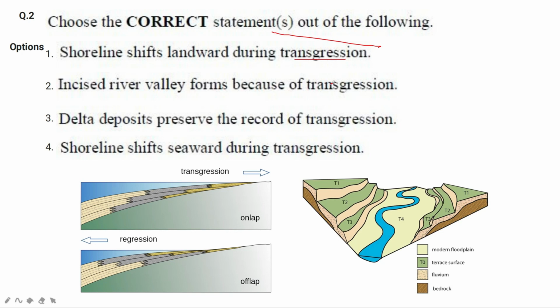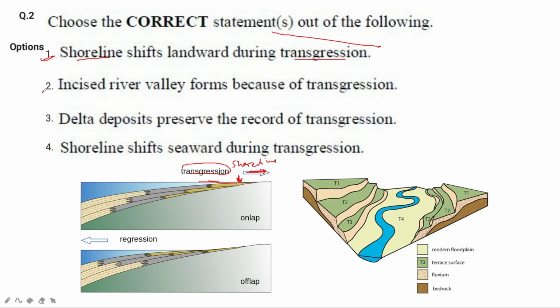And if it is moving towards the land, obviously the junction of water and the land is called the shoreline. This you can see here, transgression is taking place. This is the water, and this is the point where the water and land are meeting. This is the shoreline. So it will obviously shift towards the land as the water is increasing, as the sea level is rising. So you can say that the first option is correct, right?